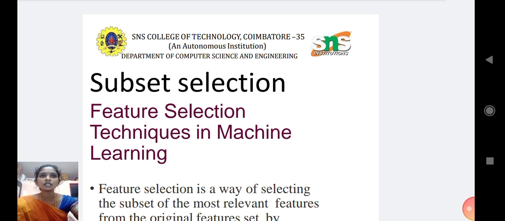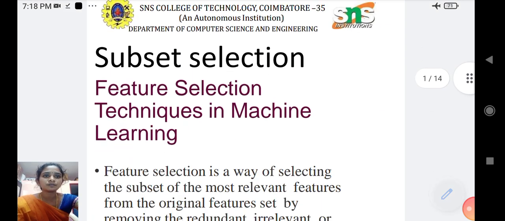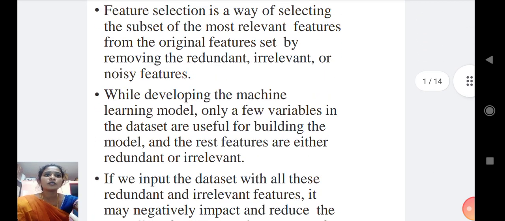While developing the machine learning model, only a few variables in the data set are useful for building the model, and the rest of the features are either redundant or irrelevant. If the input data set contains all these redundant and irrelevant features, it may negatively impact and reduce the overall performance and accuracy of the model. Hence, it is very important to identify and select the most appropriate features from the data.